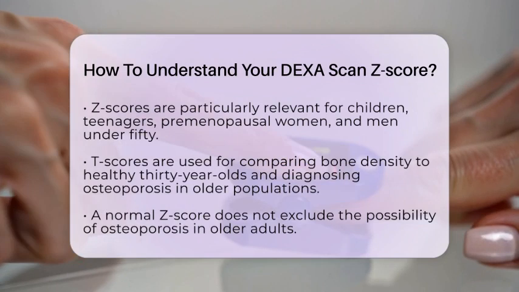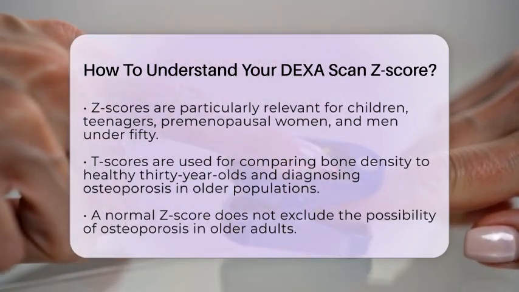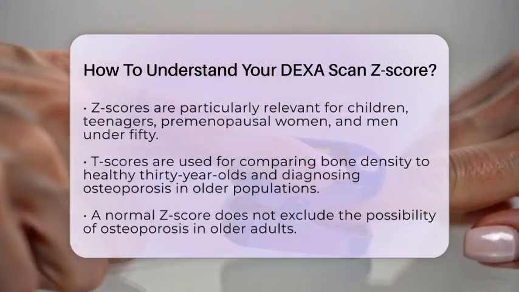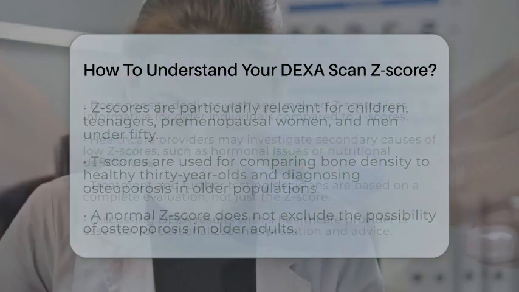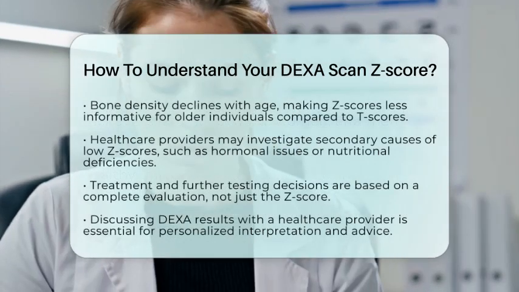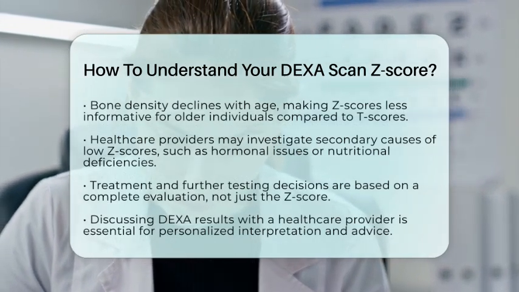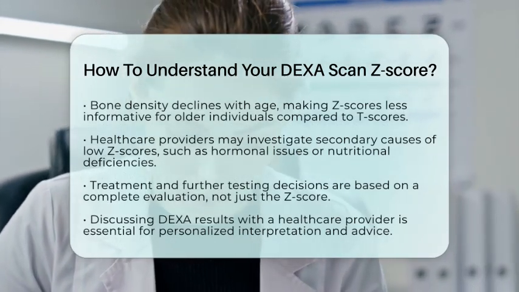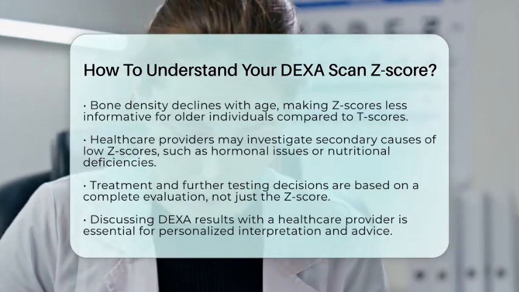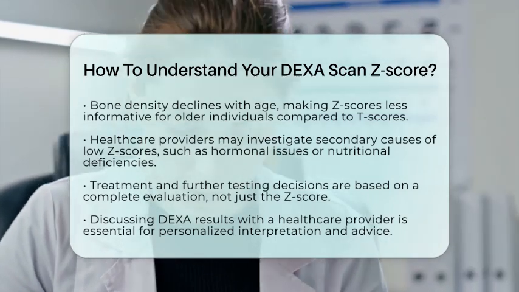If your Z-score is low, your healthcare provider may explore potential secondary causes of bone loss. These could include hormonal disorders, nutritional deficiencies, chronic illnesses, or the effects of certain medications. Your doctor will interpret your Z-score alongside other factors, including your medical history and fracture risk, to determine if you have osteoporosis or another bone condition. Treatment decisions and further testing will depend on this comprehensive evaluation, not solely on the Z-score.